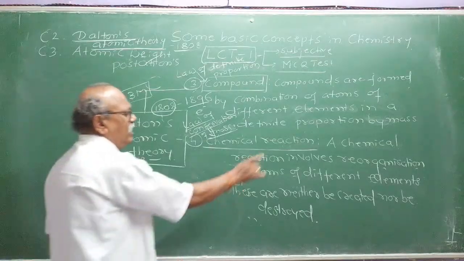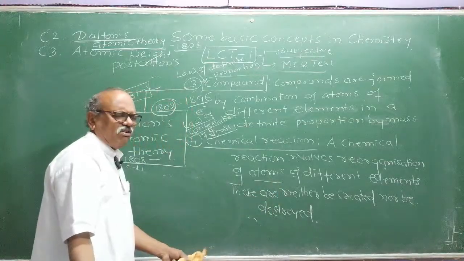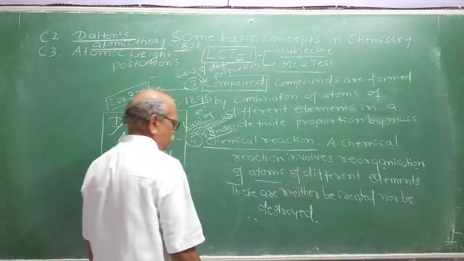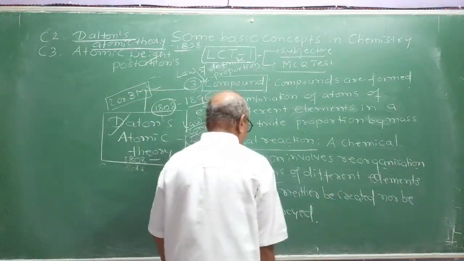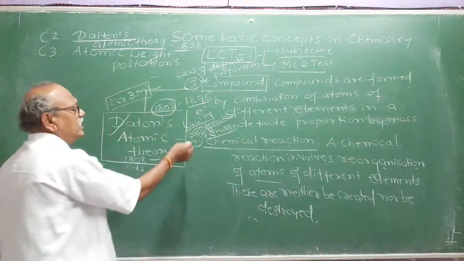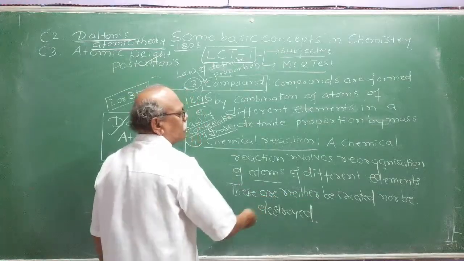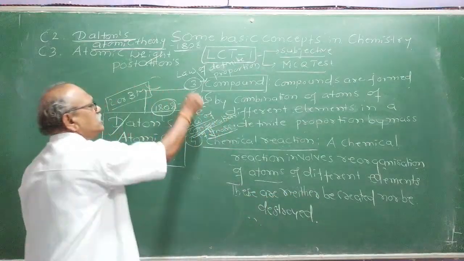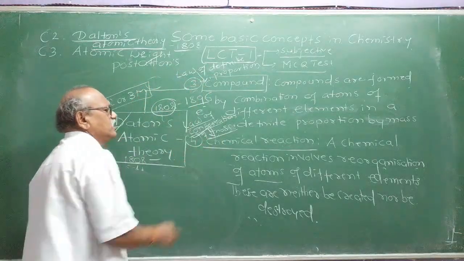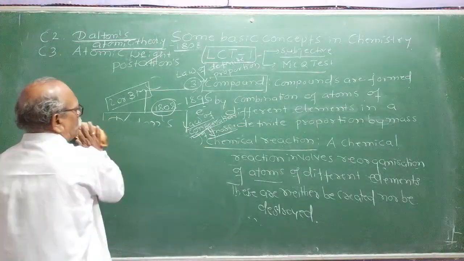You understand it. A chemical reaction involves reorganization of atoms. He was not having breaking of bonds, making of bonds, as on date we know, of different elements. Atoms of different elements are neither created nor destroyed. Means the net mass of the reactants is equal to net mass of the products. Therefore, you are balancing the chemical equation. These two laws will support law of definite proportion, law of conservation of mass. So, this was the theory that is called Dalton's atomic theory.